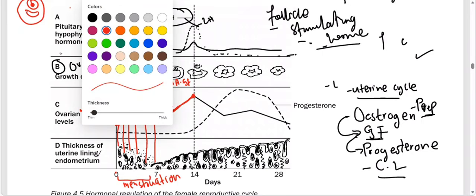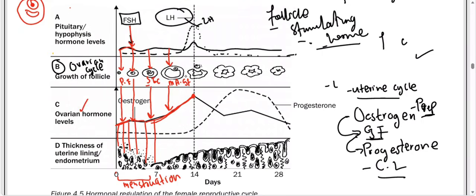And now let us check. Good people, we have the rising level of estrogen towards day 14.